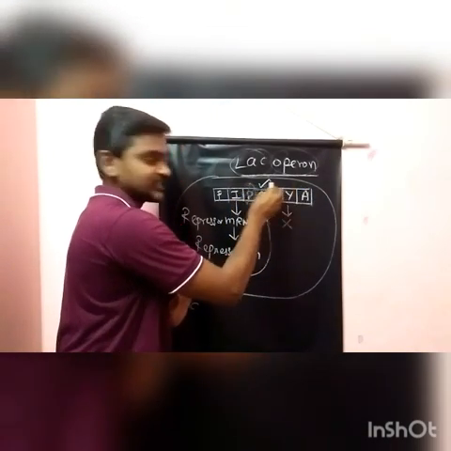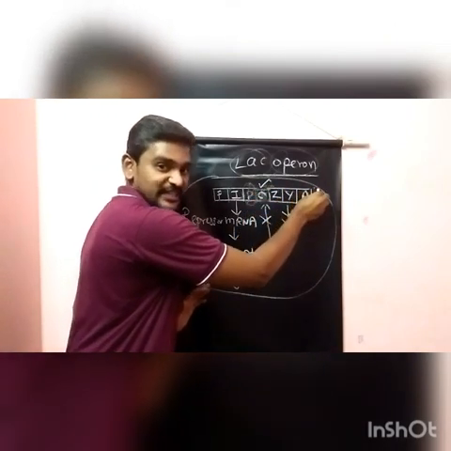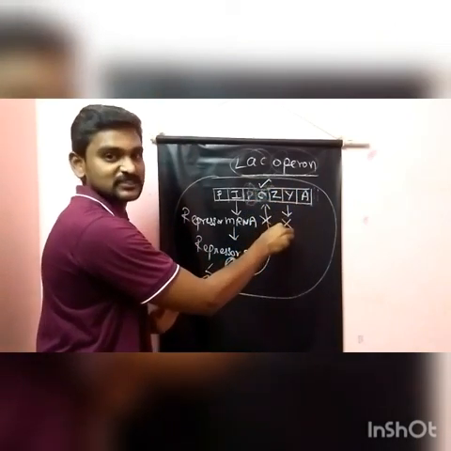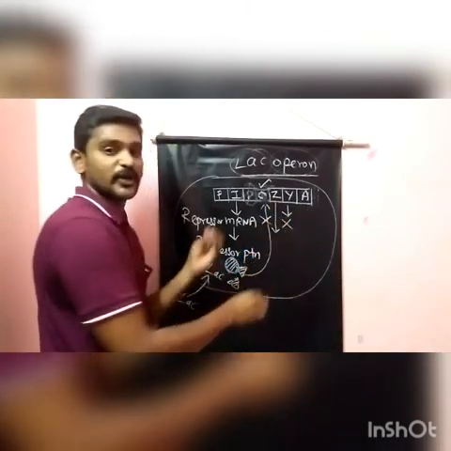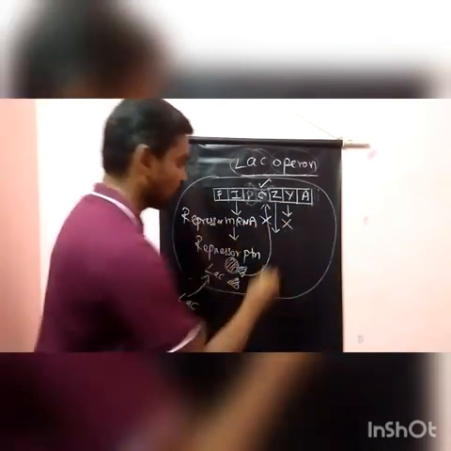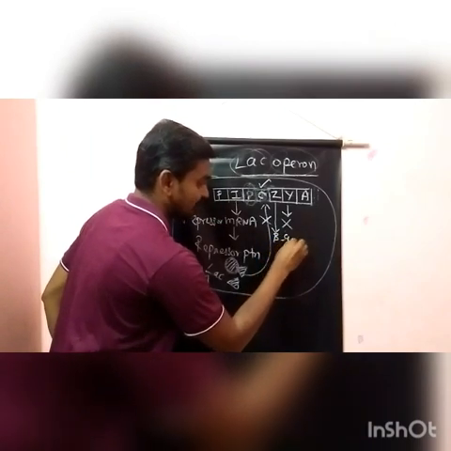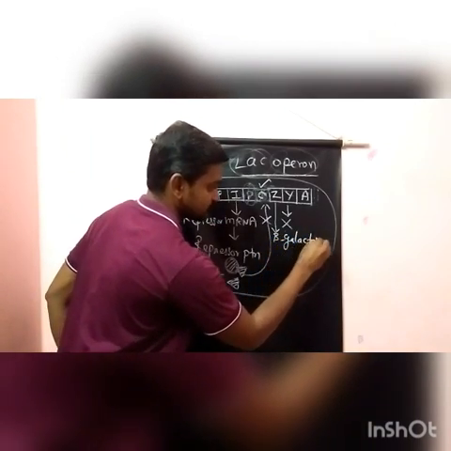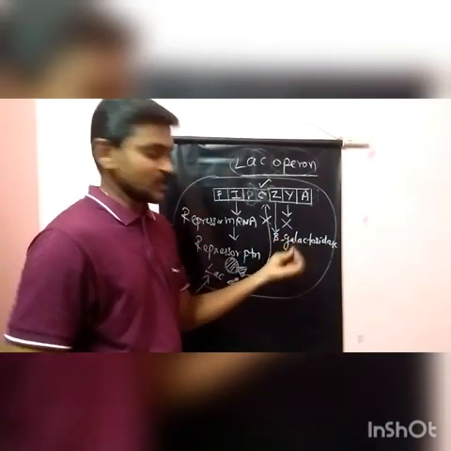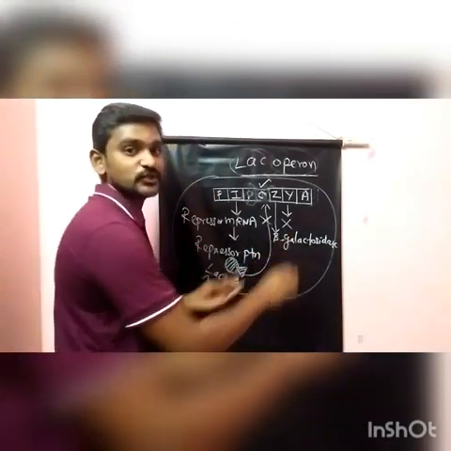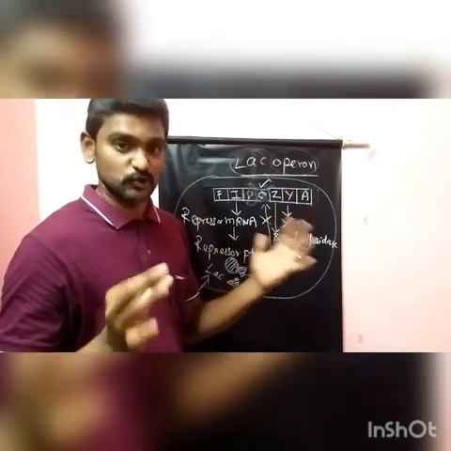So as a result, what happens? It will read the sequence of all the three genes. They will be expressed as RNA and then protein. So here Z produces a specific enzyme called beta galactosidase. So this beta galactosidase, what is the use? This beta galactosidase is used for the breakdown of the lactose molecules.